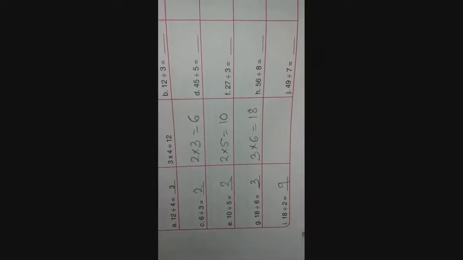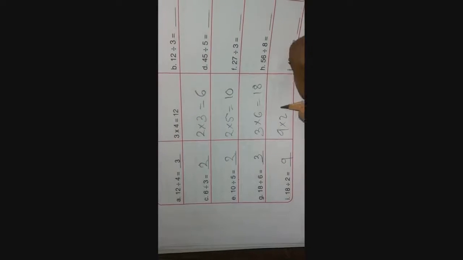3 into 6, answer is 18. 18 divided by 2, answer is 9, because 9 into 2 is 18. Now 12 divided by 3, answer is 4. 4 into 3 is equal to 12.